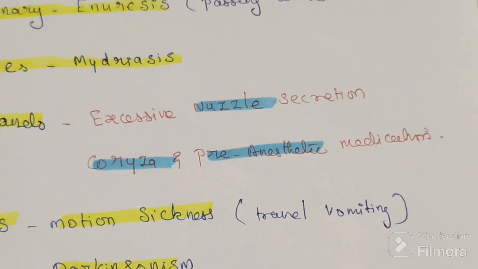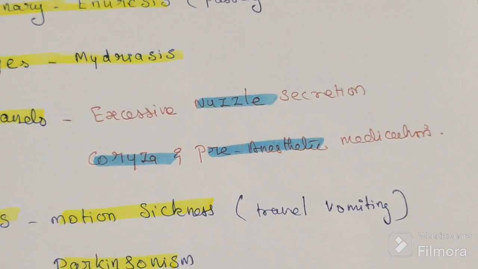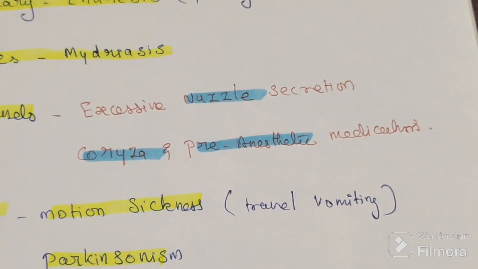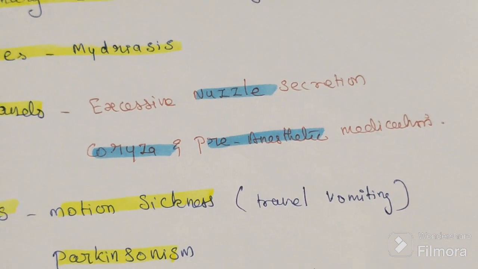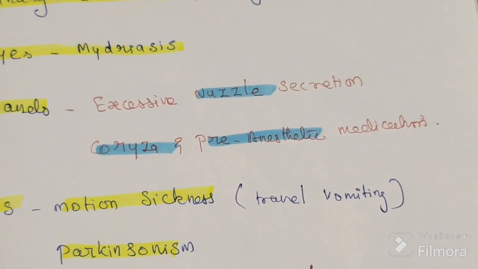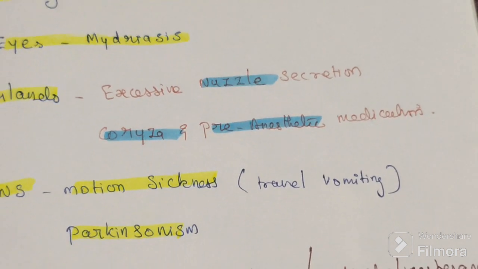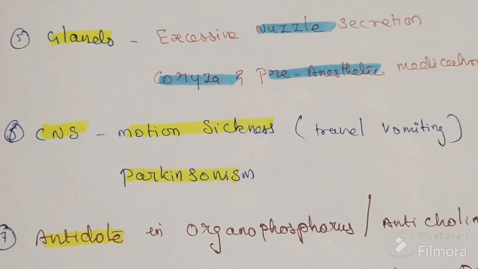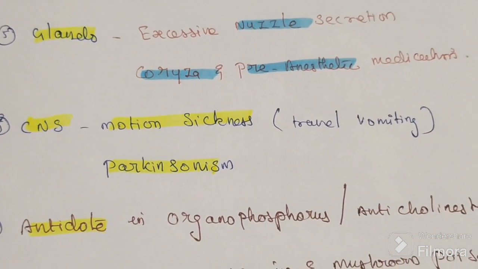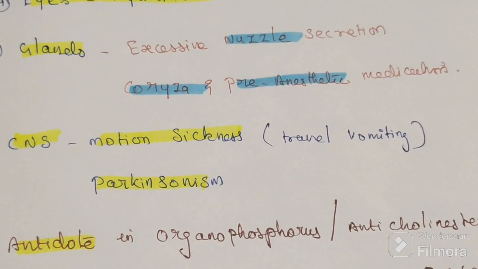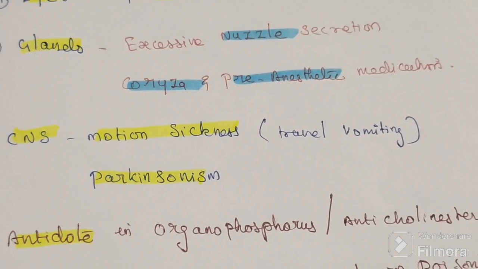Then also we can use it in coryza and pre-anesthetic medication. In the central nervous system, it is used in motion sickness and parkinsonism.